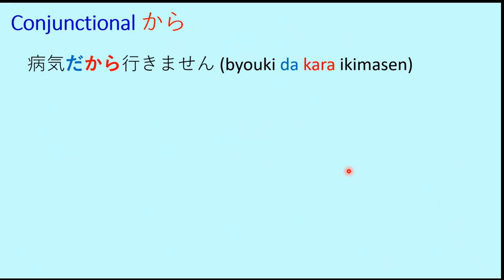Now let's look at some examples. The first example is Byoki dakara ikimasen. So you can see here we have dakara. So that implies Byoki is a noun because this follows the structure noun dakara verb. So ikimasen we know means I won't go. Dakara is the particle that represents because. So I won't go because of Byoki.